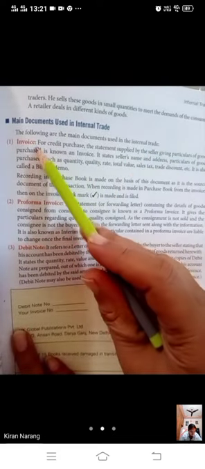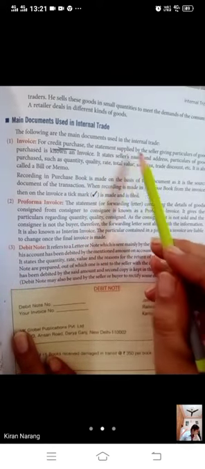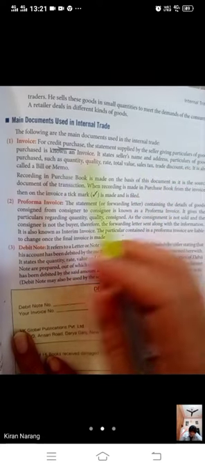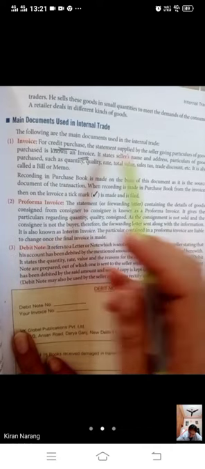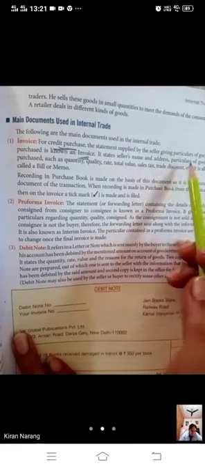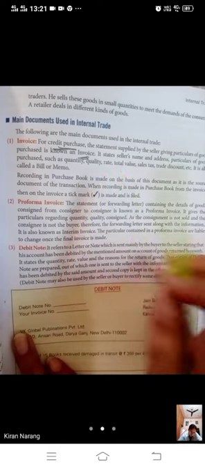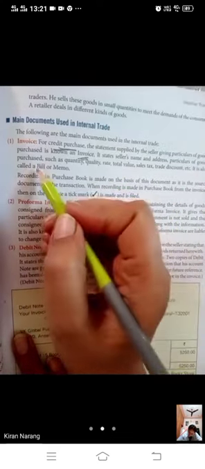First is invoice. For credit purchase, the statement supplied by the seller giving particulars of goods purchased is known as invoice. A kind of detail of all the goods on credit purchase. It states the seller's name and address, particulars of the goods purchased such as quantity, quality, rate, total value, sales tax, trade discount, etc. It is called a bill or memo.